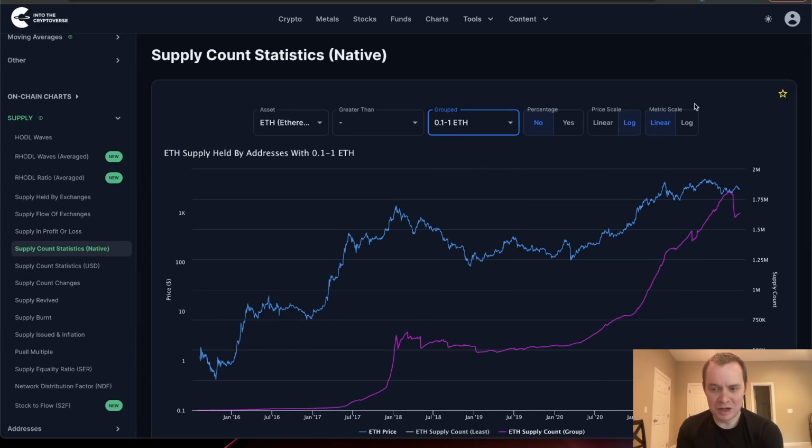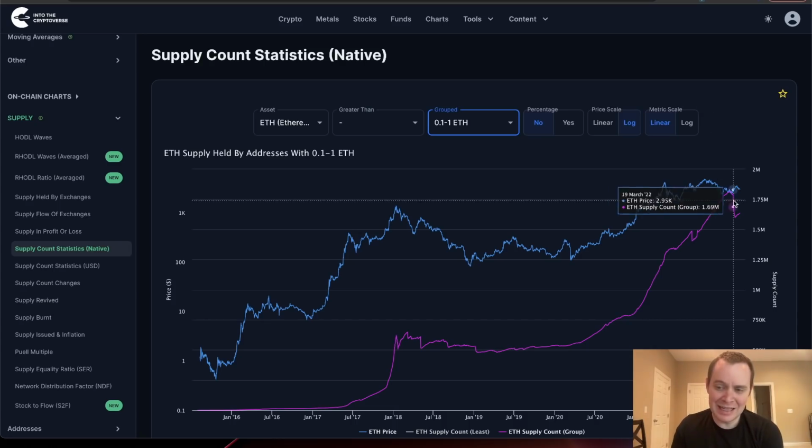Here's an interesting one, right? 0.1 to 1 ETH. This one, we recently saw a fairly nice, I don't know if you want to call it a sell-off, but we saw it come down significantly. Now, one thing to consider is that it could be wallets consolidating, right, into larger wallets, and so maybe that's why it dropped. It could be wallets expanding out amongst different wallets.